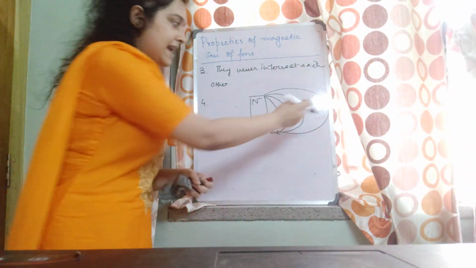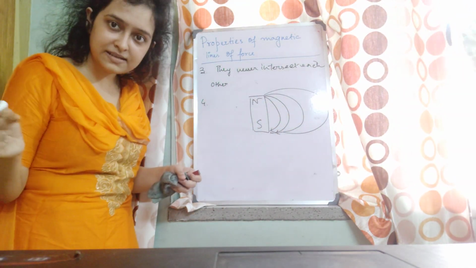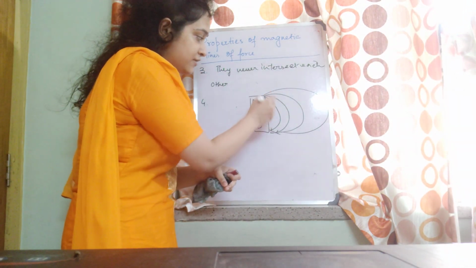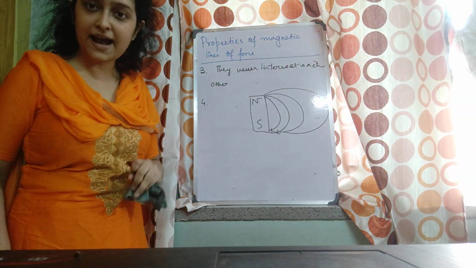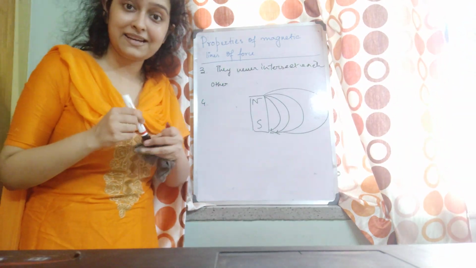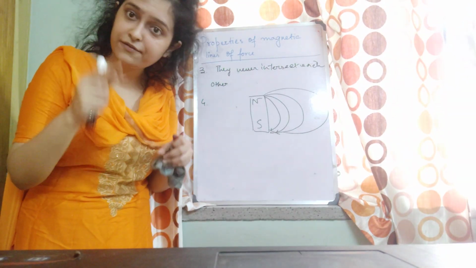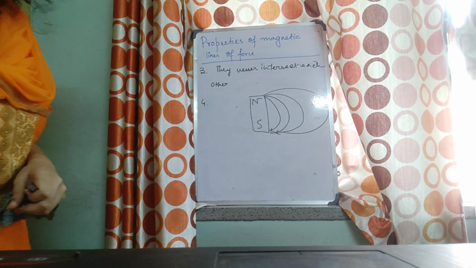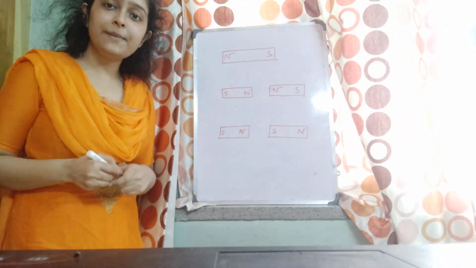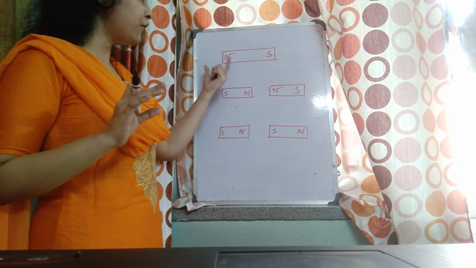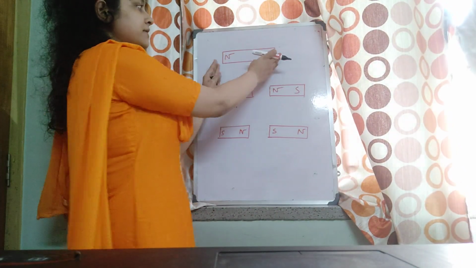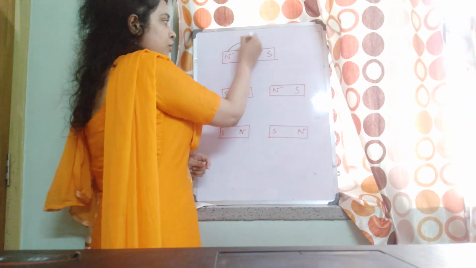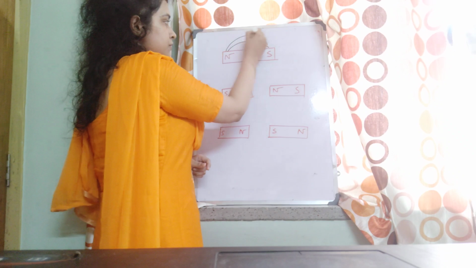The more we move away from the magnet, the lines will be widely spaced. As you move towards it, lines will be closely spaced, and also very closely spaced near the two extreme ends where the poles of the magnet are, because there the magnetic field is maximum. I've demonstrated this to you, right? Let's see how the magnetic lines of force appear for each case. Suppose we only have one magnet from north to south.